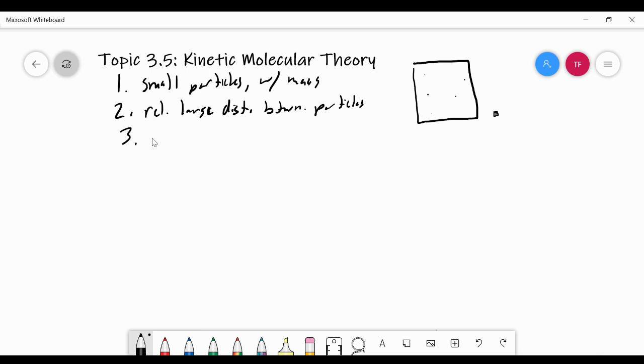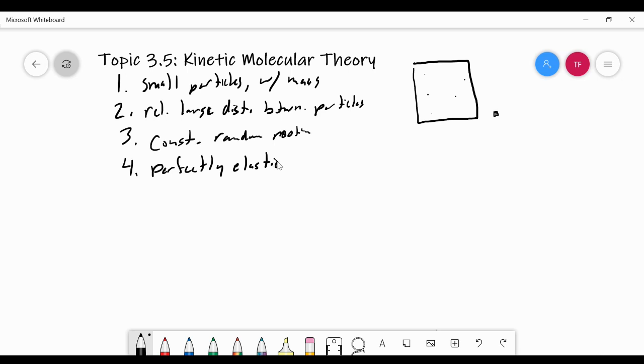Number 3, the particles are in constant random motion. The particles are moving around in random motion, bouncing off the walls, bouncing off each other, and they are in constant motion without losing any kinetic energy. Which brings us to this part. They are perfectly elastic collisions.